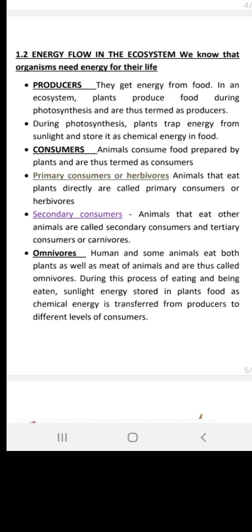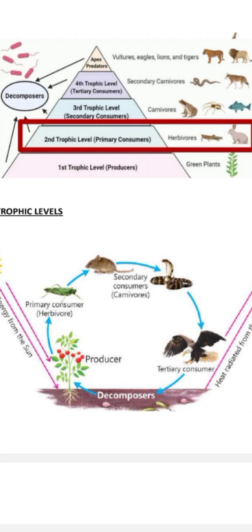Upon their decomposition, they become part of the soil as fossil fuels, and then that energy is given back to the earth soil or earth surface. So that energy is given back to the earth. Again, when energy comes from the sun, plants take that energy, and in this way producers keep on receiving and delivering energy.